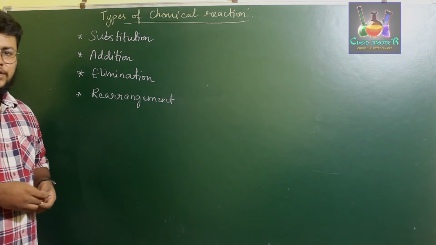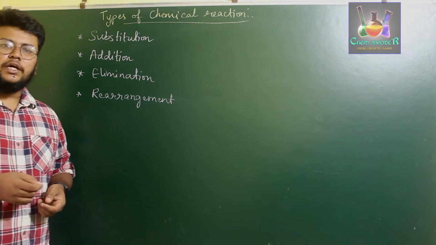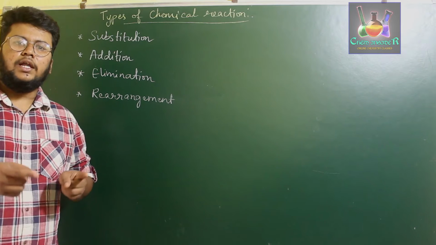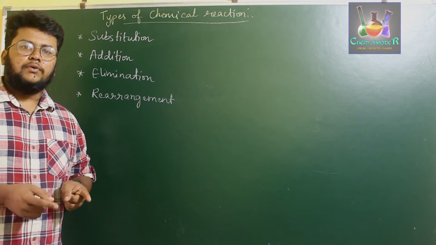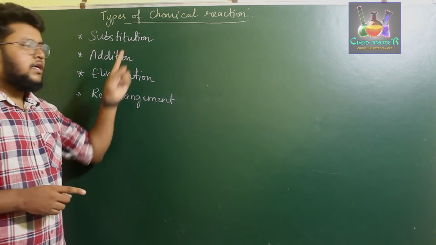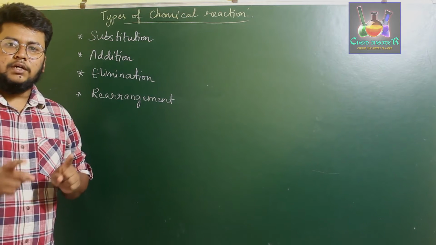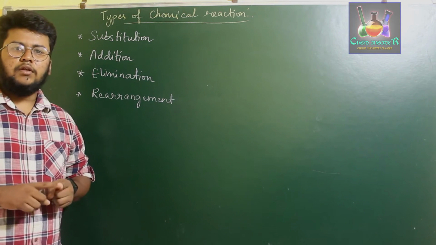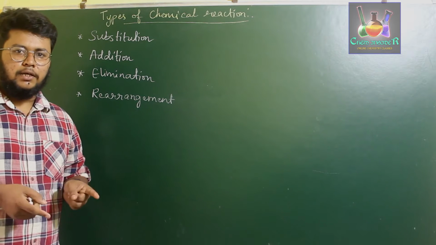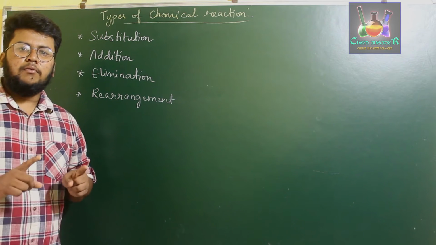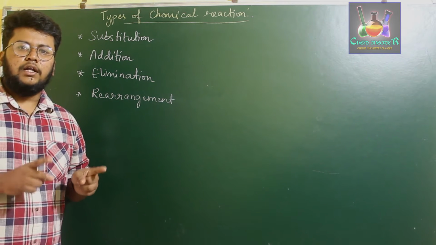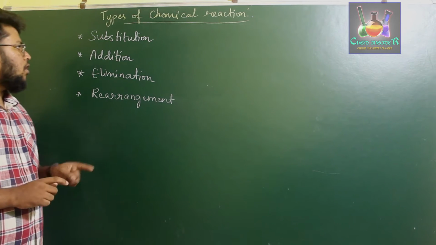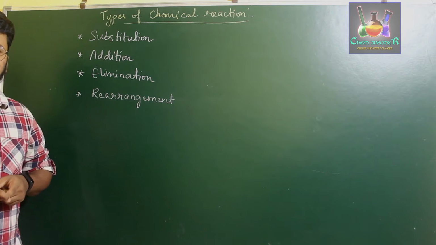Next is addition reaction. Addition reaction is a process where both a nucleophile and an electrophile are added to a substrate. In the previous case, either one of them replaces an atom present in the molecule. But in addition reaction, there is no replacement happening; instead, there is addition of both a nucleophile and an electrophile to a particular substrate. Those types of reactions are called addition reactions.